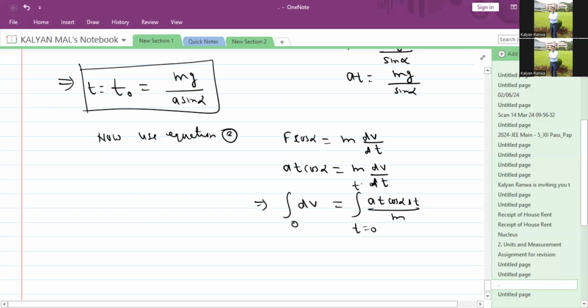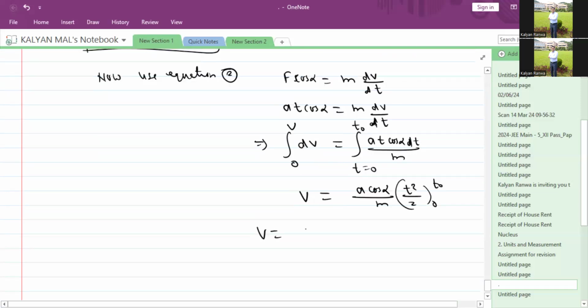At time t, velocity becomes v. So this time will be t naught, when the body leaves the surface, the breaking of the plane. So v equals the integral of (a cos alpha divided by m) t dt, which becomes t squared by 2, from 0 to t naught. Now velocity becomes a cos alpha divided by m, times t naught squared by 2.